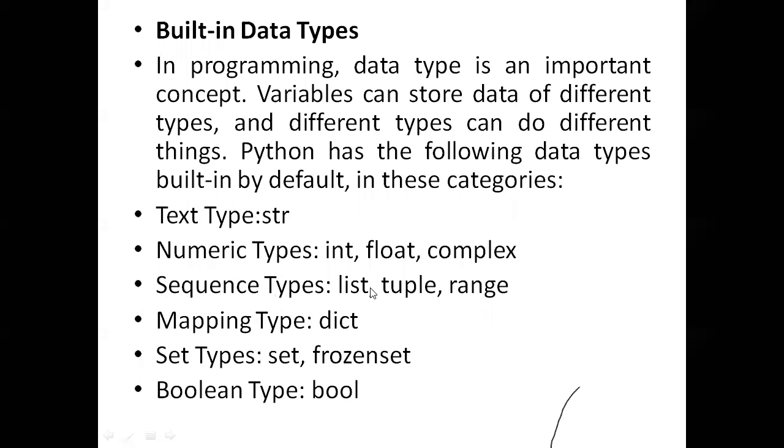So sequence types are list, tuple, range. These come under sequence types. Next, mapping type is there. It comes under dict, meaning dictionary. So the mapping type is dictionary. Set types are there: set, frozen set. Maximum we will discuss set, because most people are using set only. The boolean type is bool. Generally, these are the types.